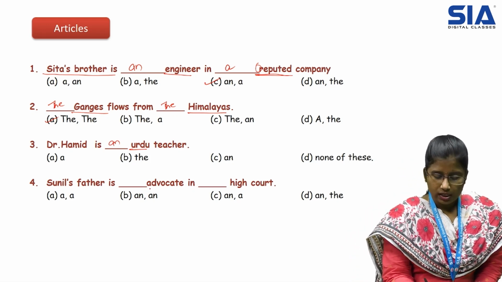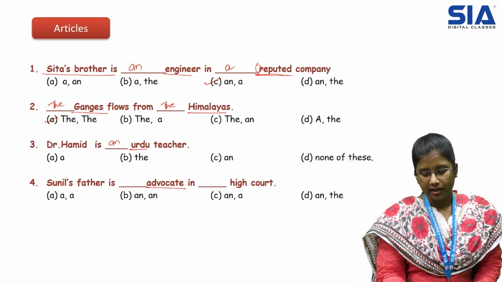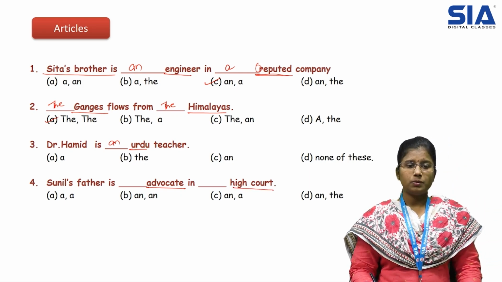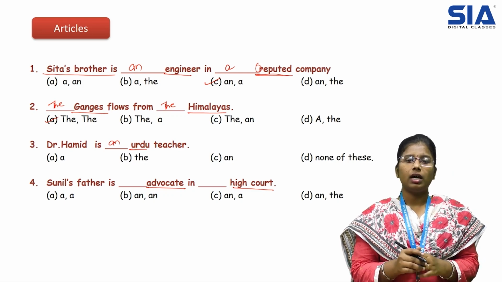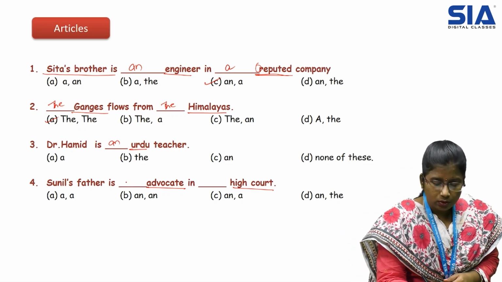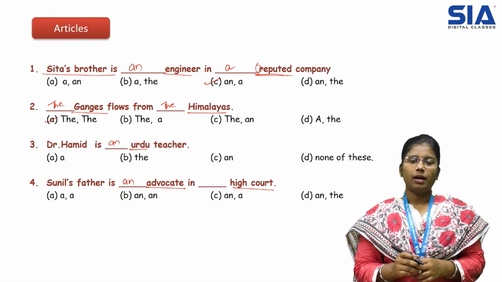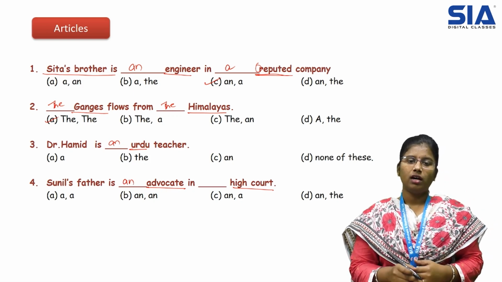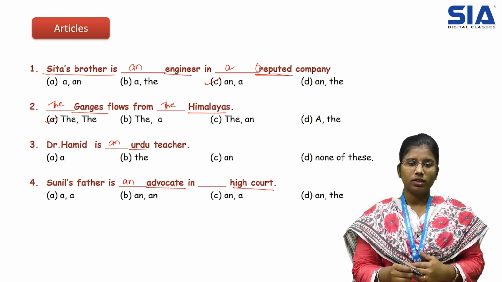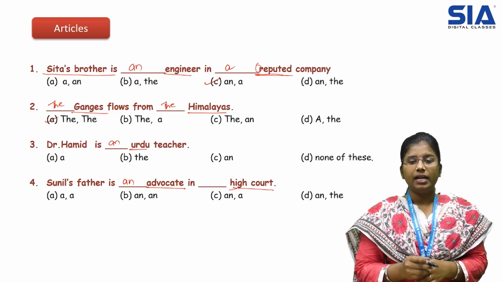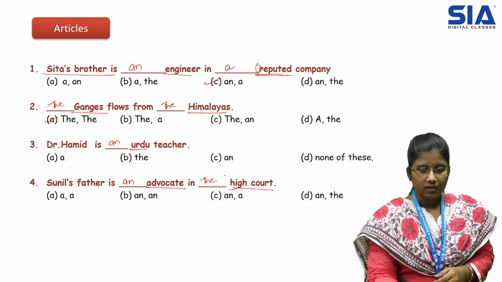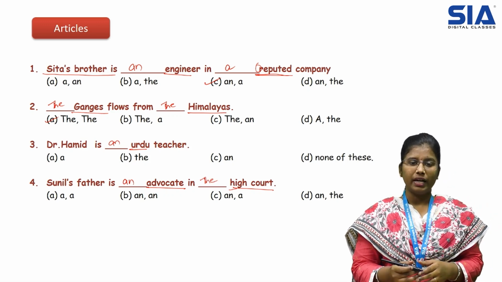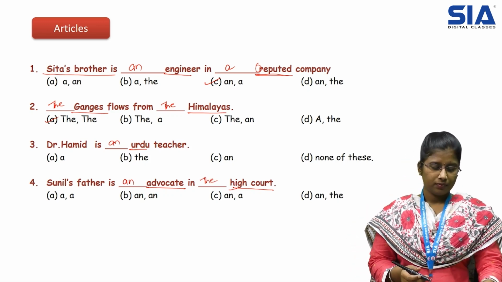Next question. Sunil's father is dash advocate in dash high court. If you observe the first word advocate, it is starting with vowel sound a, so we use here article an. Coming to the second word, high court, it is starting with a consonant sound h, but it is a specific noun, so we use article the. Sunil's father is an advocate in the high court.